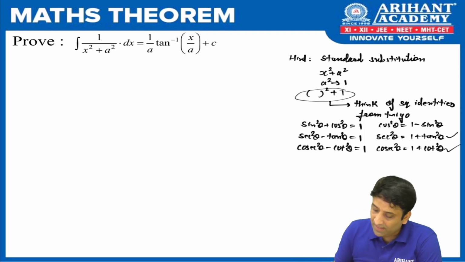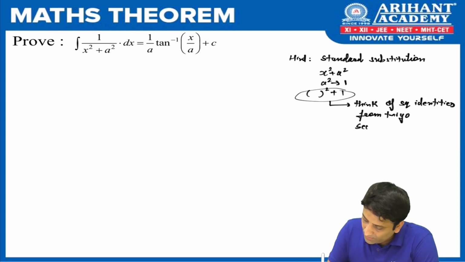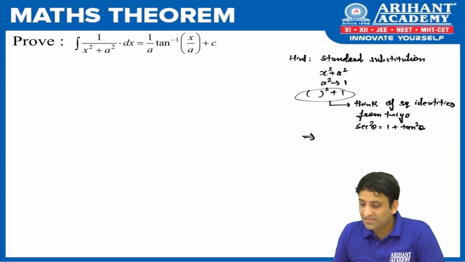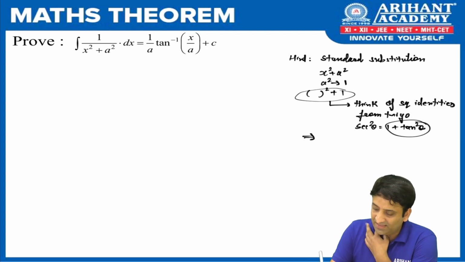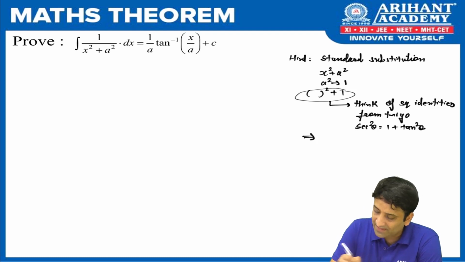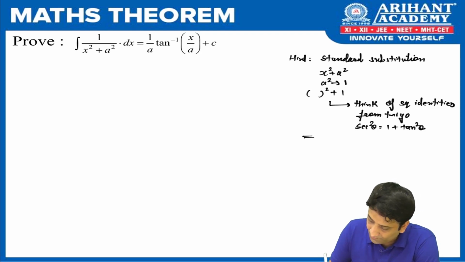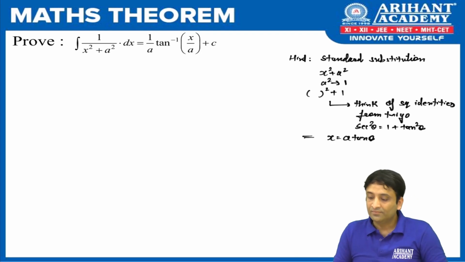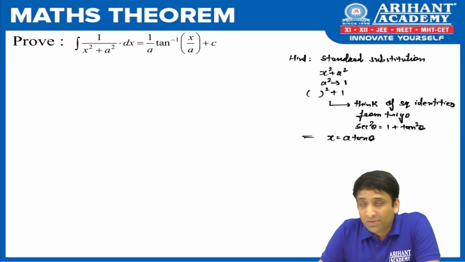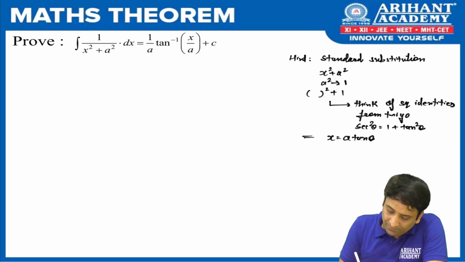So here I'm going for the second result, which says sec square theta is equal to 1 plus tan square theta. And with this, just tell me in place of x, if I superimpose this here, in place of x, what do you find? Then the answer is tan theta. So with this, we got one of the substitution required to solve this sum. So we use x is equal to a tan theta. Done? So this is the hint which you should remember to prove this. Fine? So let's start with the proof part of this.